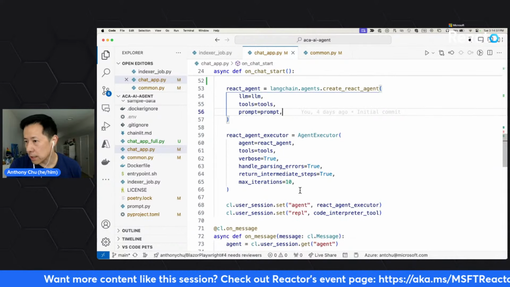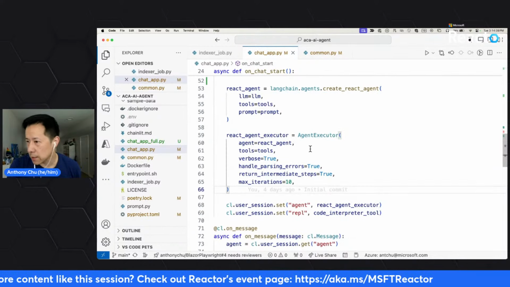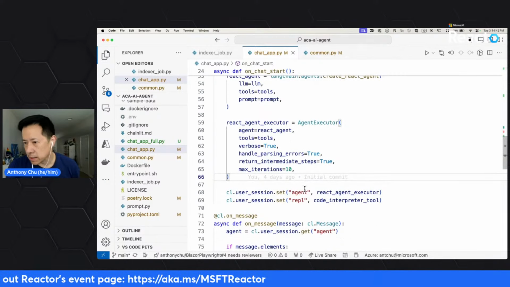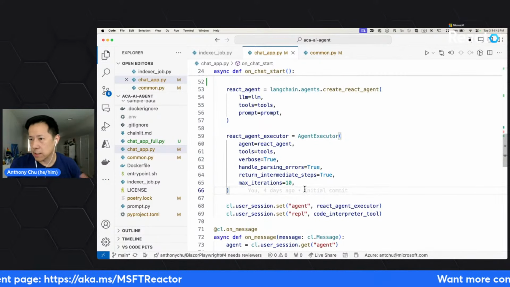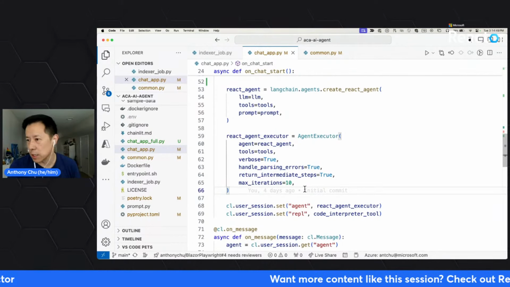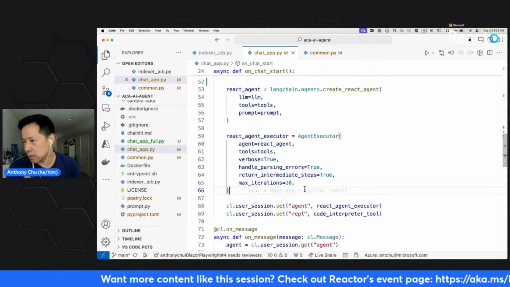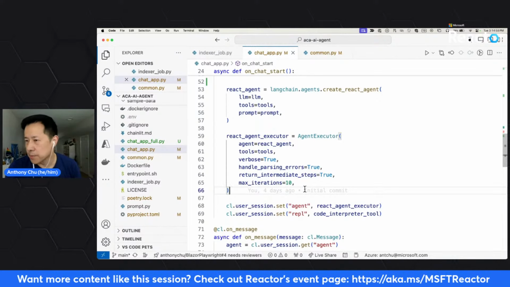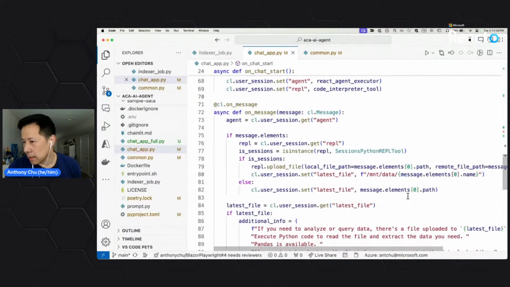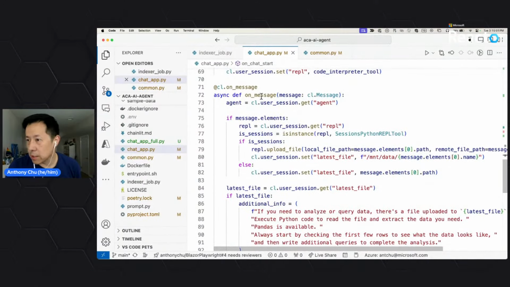And then from there, I am creating an executor for my agent, and I'm passing similar things to it. And that's about it. That's really all I need to do to set up my chat session. So every time I open up, or your user opens up, the chat session window, that's the code that gets run. And then on every message that comes through, Chainlit is going to invoke this function here.